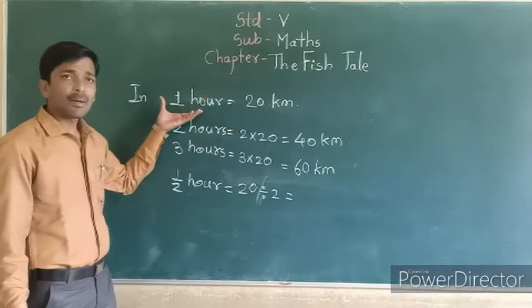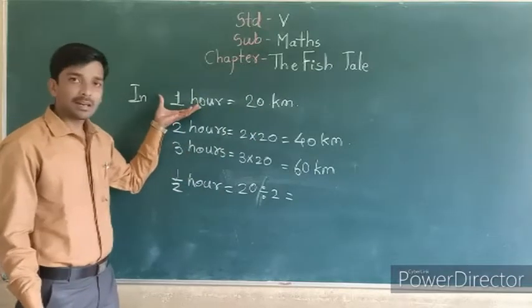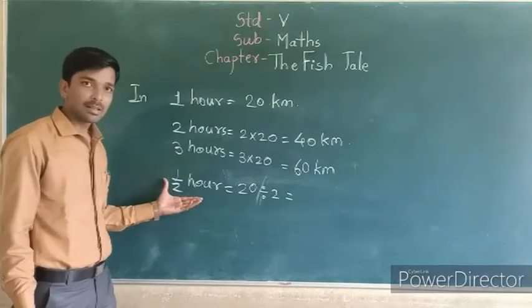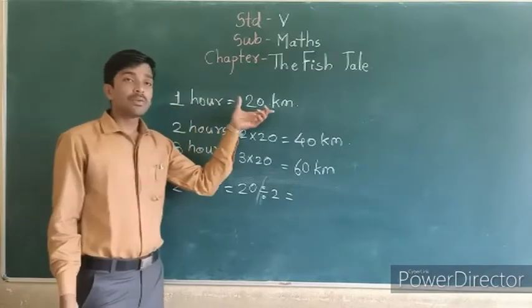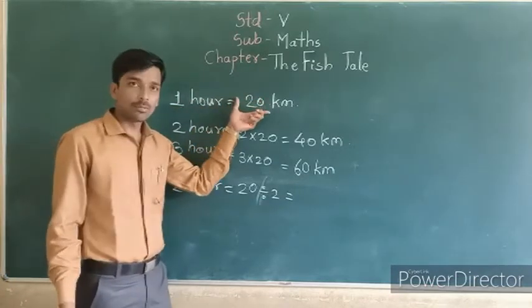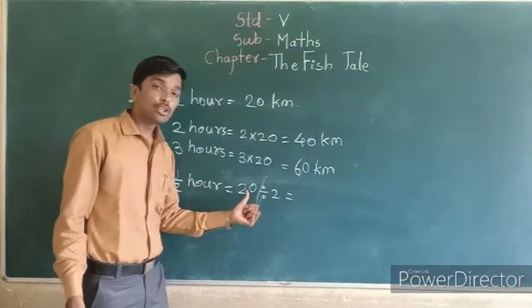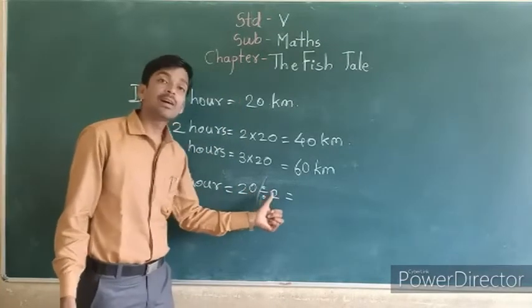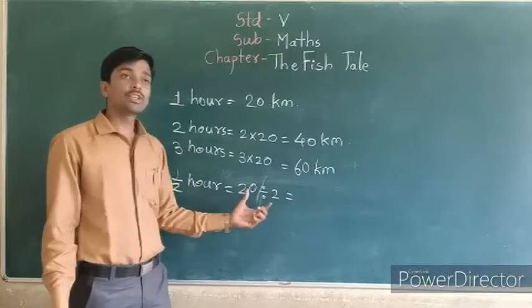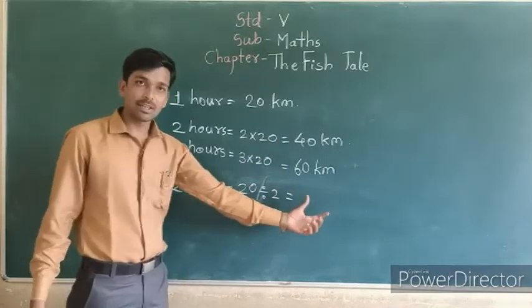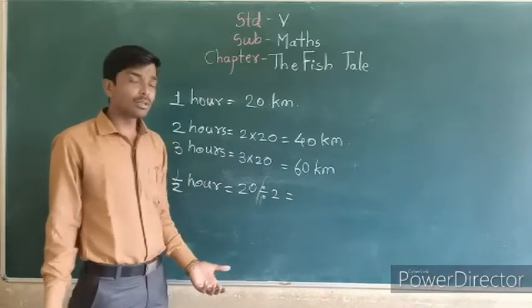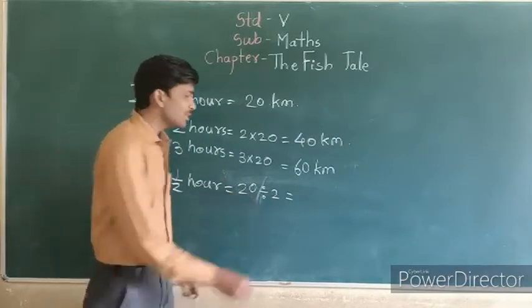Here we can make half of 1 hour. Here we have to write half hour. Half hour means half of 1 hour. So we can make half of 20 kilometers. So we can divide this 20 by 2. 20 divided by 2. Okay. This division you can do in your rough book. And write the answer here. What is the answer? Simple. You can do this. Half of 20 means 10 kilometers.